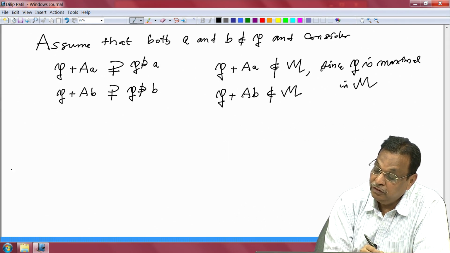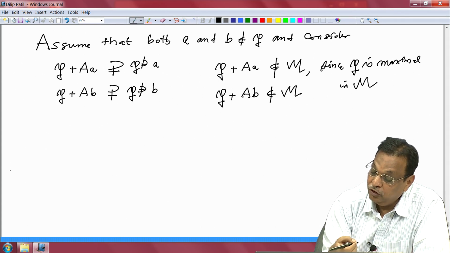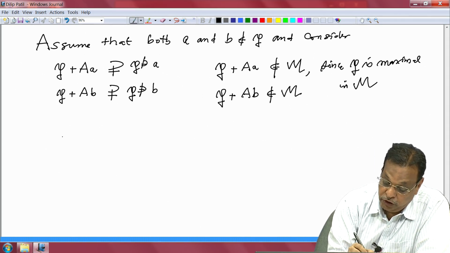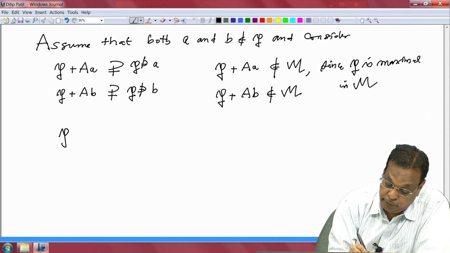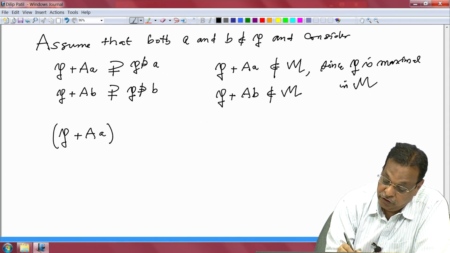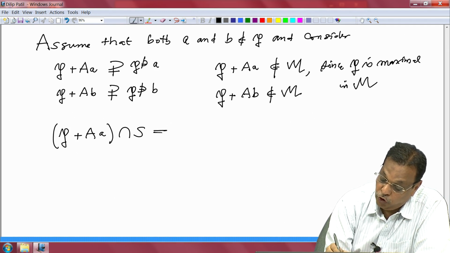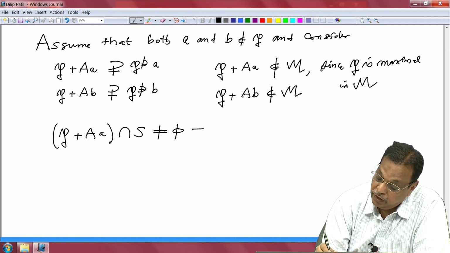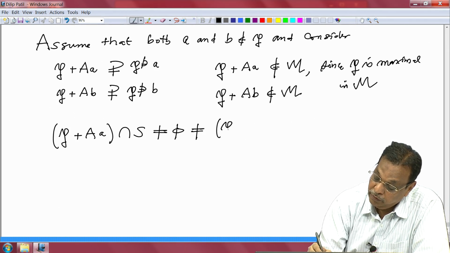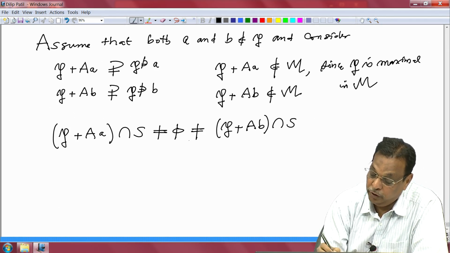That means the ideal already meets S. So, the only thing which could go wrong is that the intersection of P plus (a) with S is non-empty. Similarly, the intersection of P plus (b) with S is also non-empty.